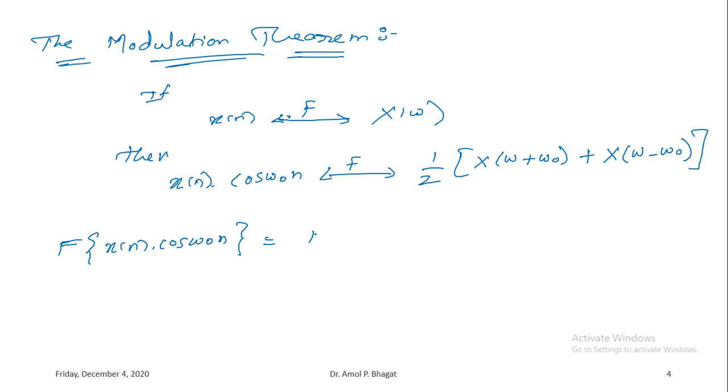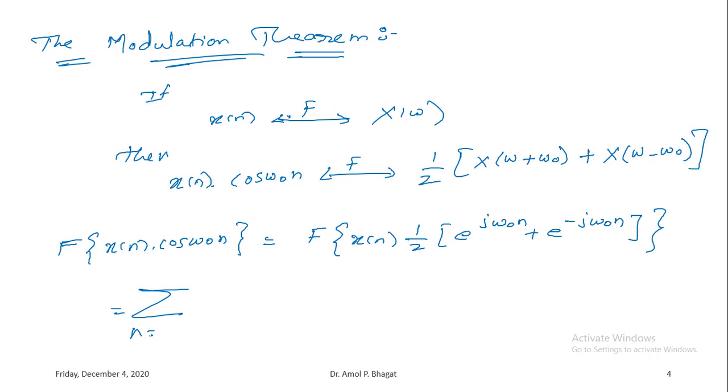So basically we will try to identify the Fourier transform of x of n into cos omega 0 n. Cos omega 0 n can be replaced with 1 by 2 times e to the power j omega 0 n plus e to the power minus j omega 0 n. Okay, so we will be interested in identifying the Fourier transform of this complete equation. So as per the formula for Fourier transform, it will be summation n equals minus infinity to infinity, and in place of x of n, this equation will be there, right?